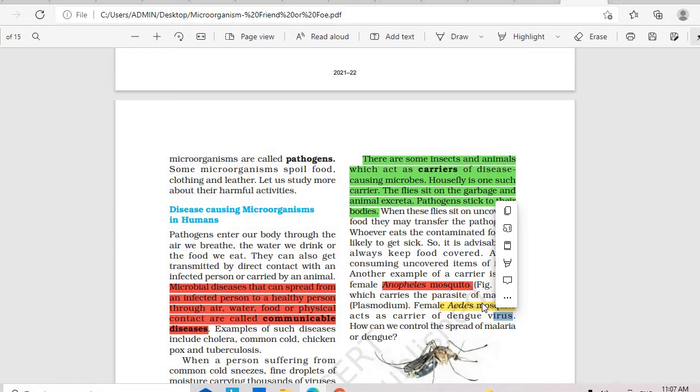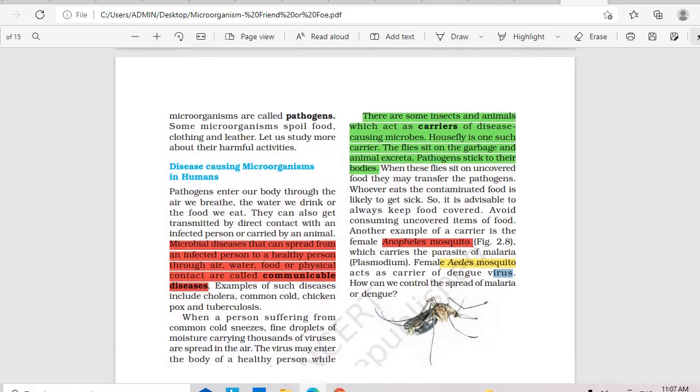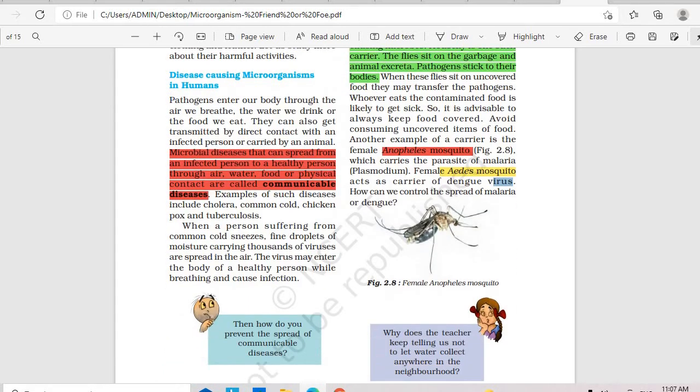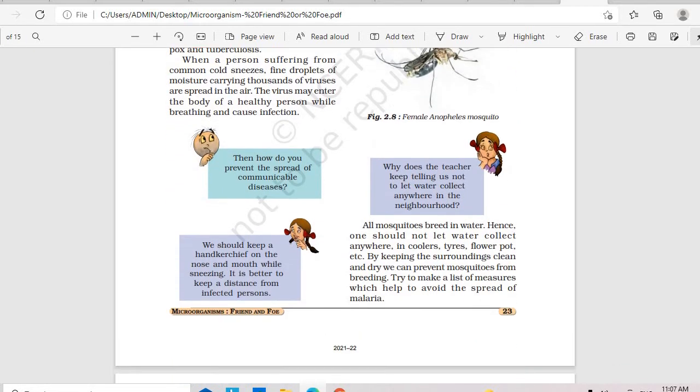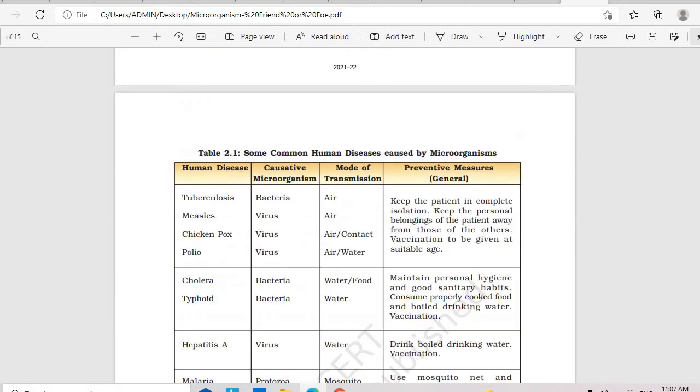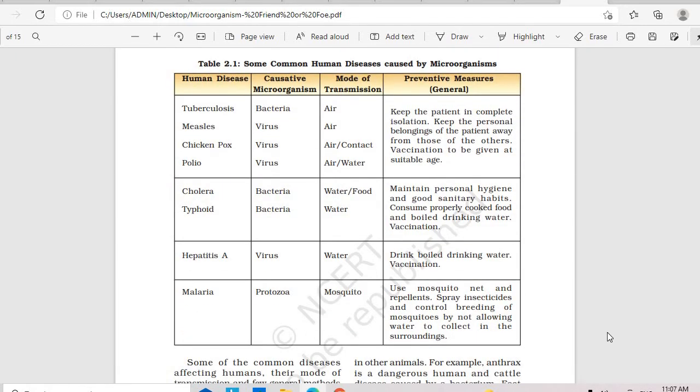It doesn't affect the mosquito, but it acts as a carrier. Yes, so this is how diseases are spread from one person to another. But there are certain diseases which are not caused by microorganisms, but by some defect in the body. Yes, they are non-communicable diseases. You can see here they've given the list of diseases.